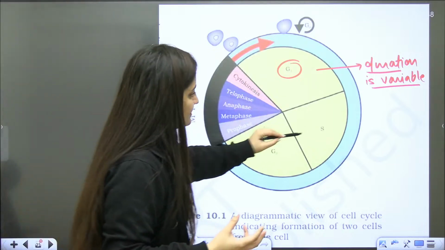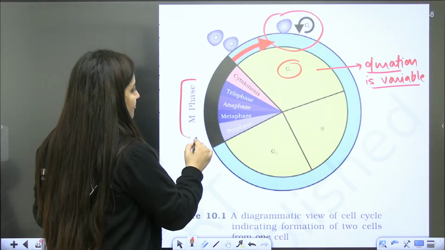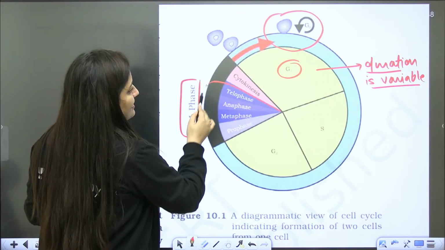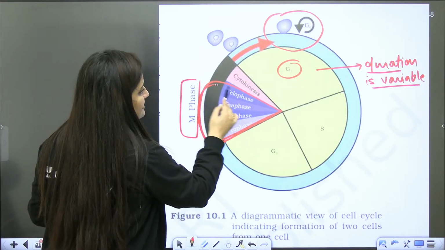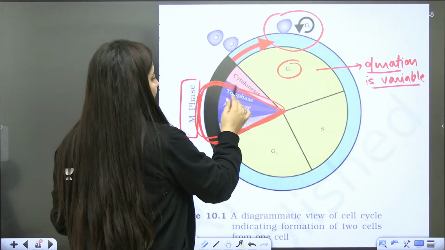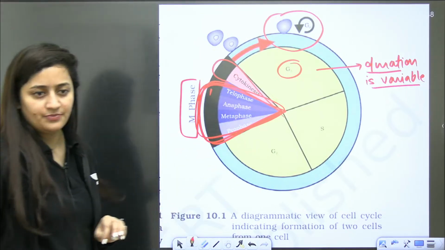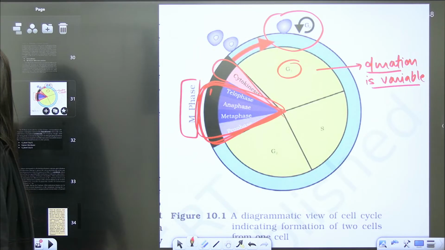So G1, S, G2, and about G0 also we will discuss in the next class. Then there is the M phase. I told you already that firstly there will be karyokinesis, that is nuclear division, and then there will be the cytoplasmic division. About it, we'll discuss next class.